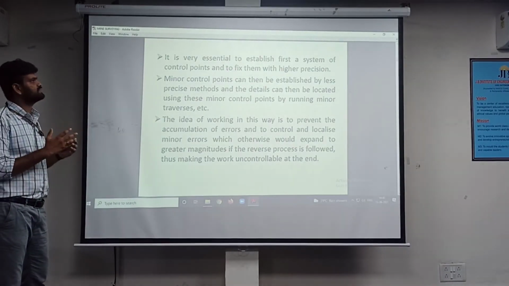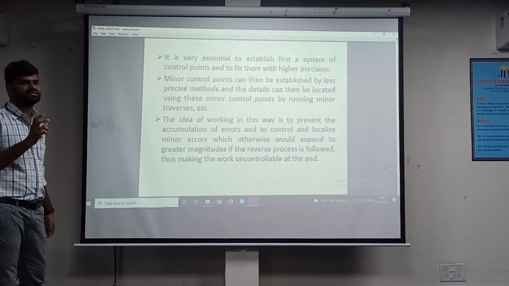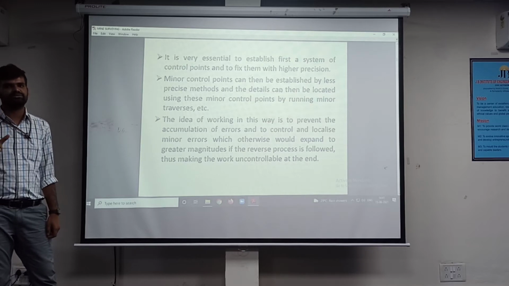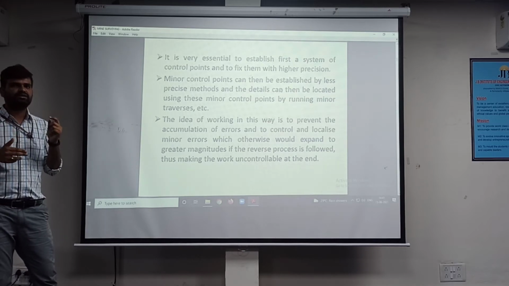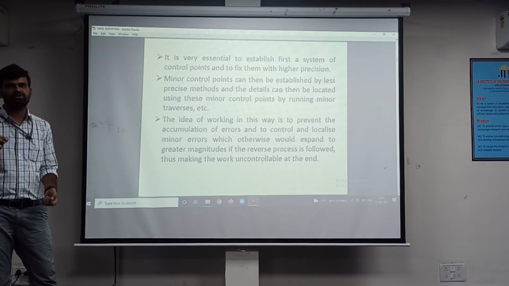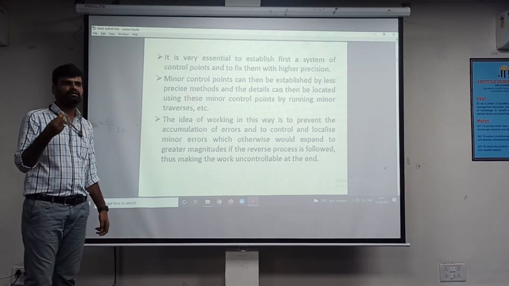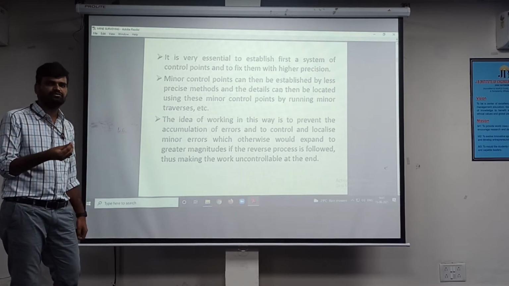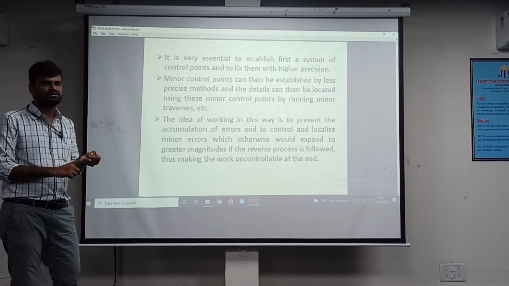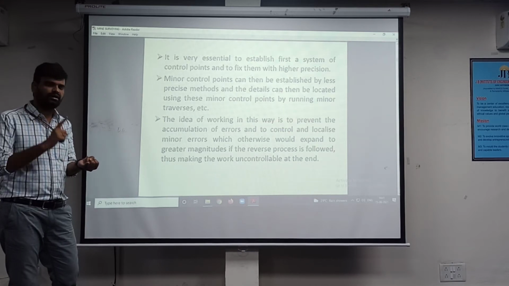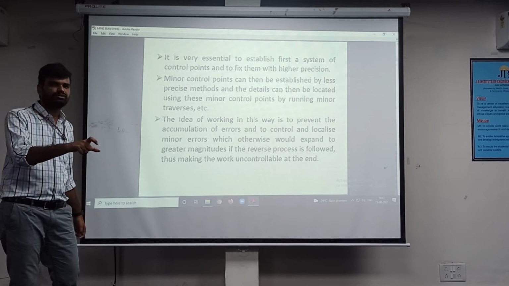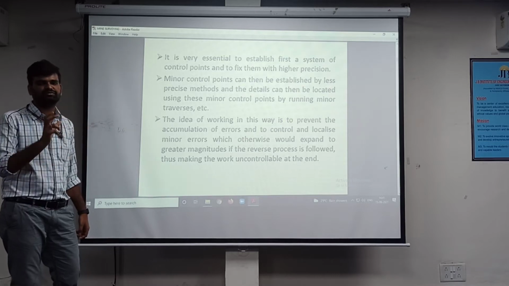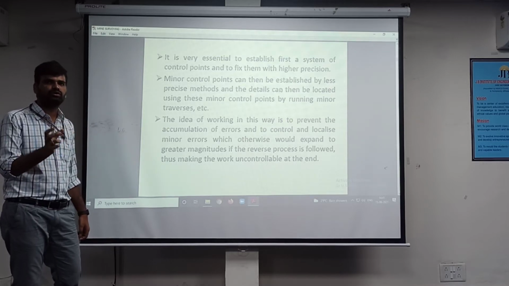First of all, it is very essential to consider the whole area with main stations, and main stations we have to determine with greater accuracy so that the errors are minimized. When we divide into a number of triangles, we can go with less precision because the errors will be minimum. The principle of this first principle is that if there are errors, we can localize the errors. If errors occur, we can confine them to that particular area only, so that they will not go to the other area and the total work will not be disturbed by that error. We can minimize the error and we can localize the error also.